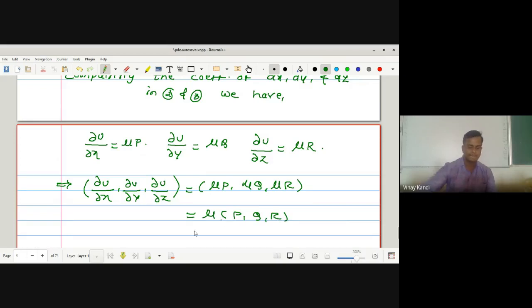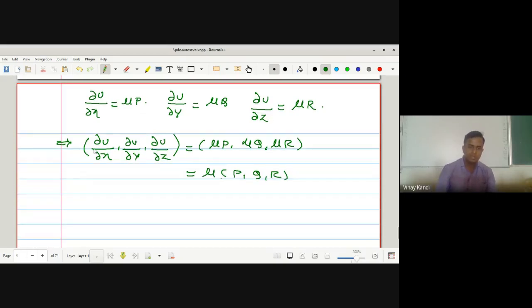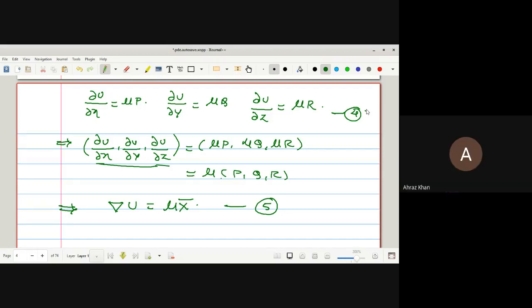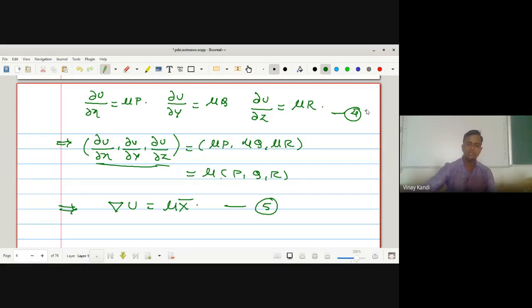So what is the value of this one? It is the gradient of u. The gradient of u is equal to mu, and p q r is x bar. Give it equation number 5, and this one equation number 4. Any doubt up to here? No, sir.